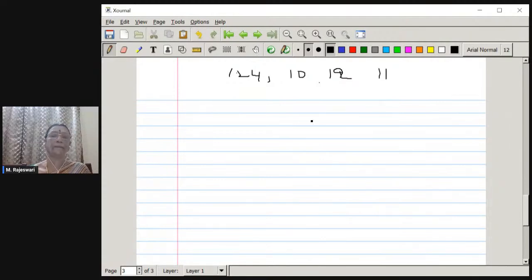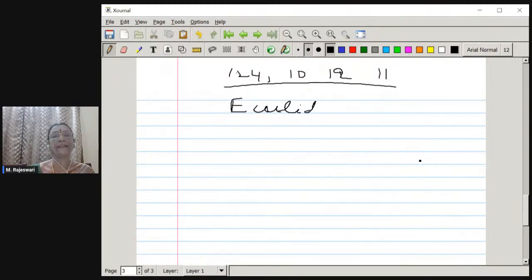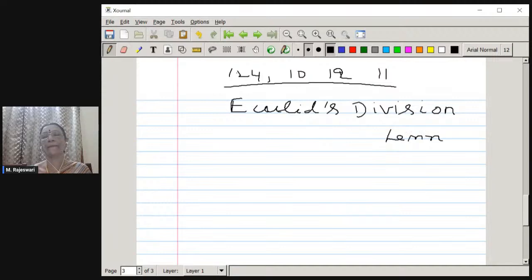Okay, so that way we can always rewrite a number. This is the fundamental principle of the division algorithm, which is taken as a statement called Euclid's division lemma. Euclid's division lemma. Lemma means a proven statement. Algorithm is an observed truth, that we can call a lemma, and this is called the division lemma.